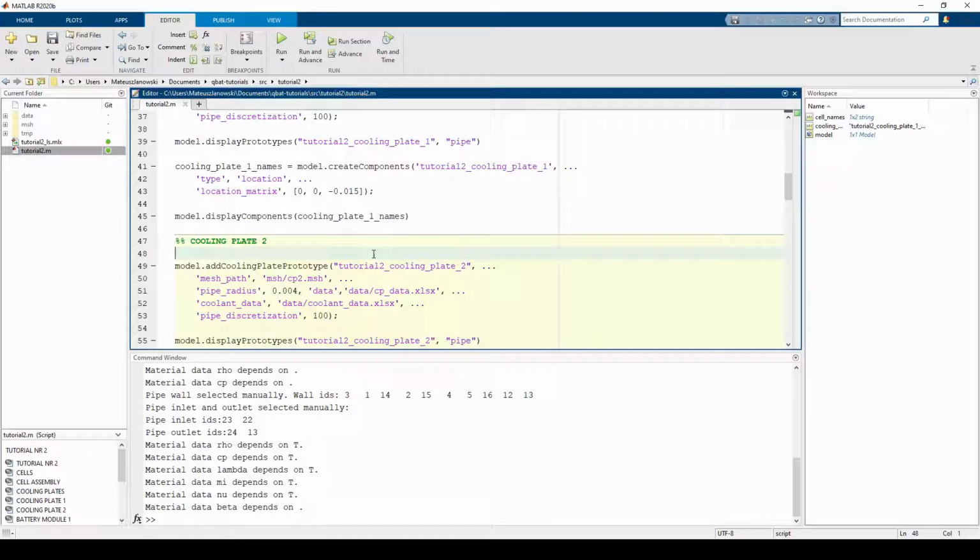The second cooling plate contains an S-shaped cooling channel. We create its prototype similarly to the previous cooling plate.